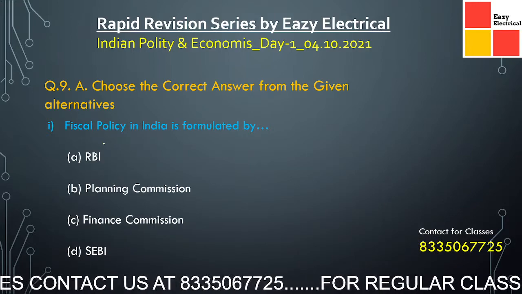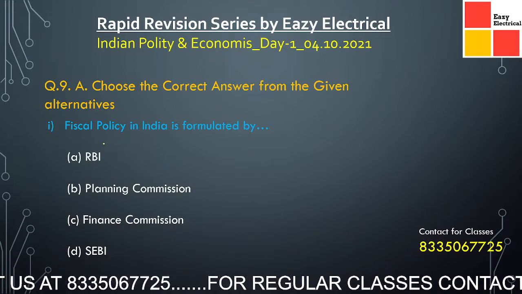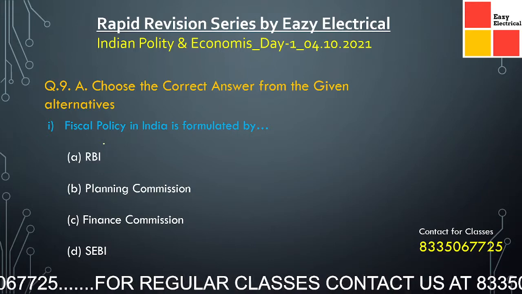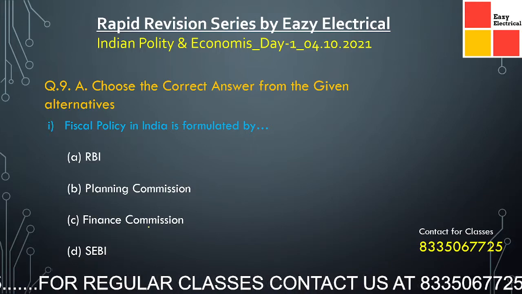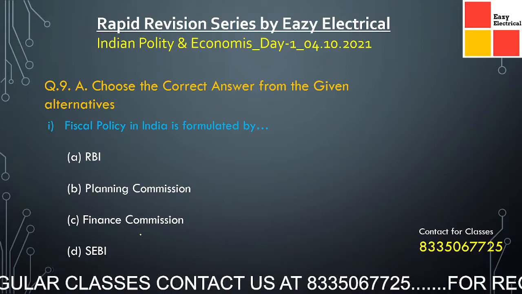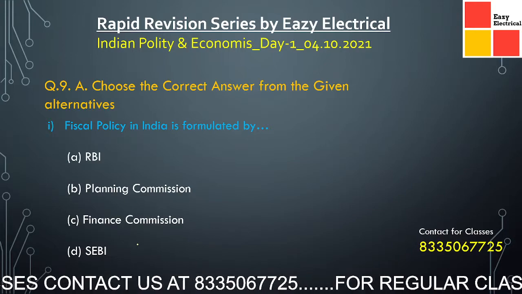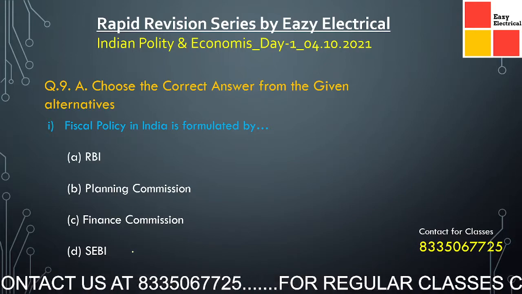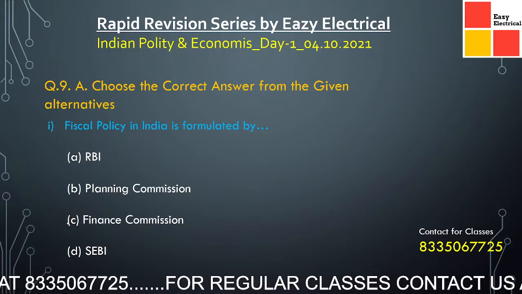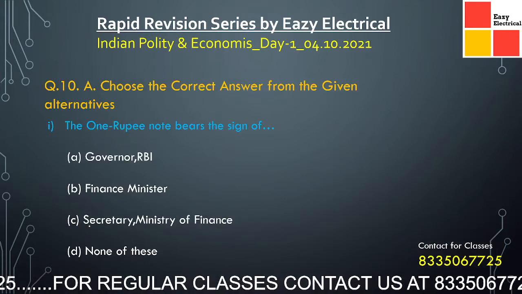Fiscal policy in India is formulated by: the first option is RBI, then Planning Commission, then Finance Commission, and SEBI. Now friends, by fiscal policy, a government adjusts its spending level and tax rate to monitor and influence the nation's economy. So here fiscal policy is formulated by the Finance Commission. Now coming to the last question of today.